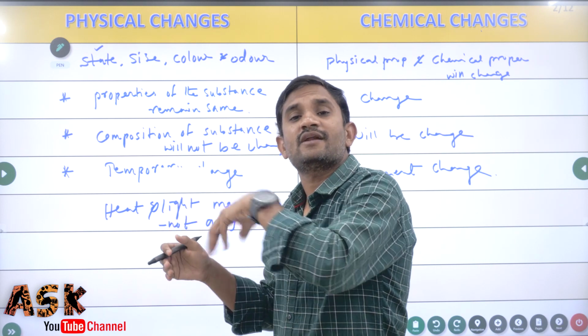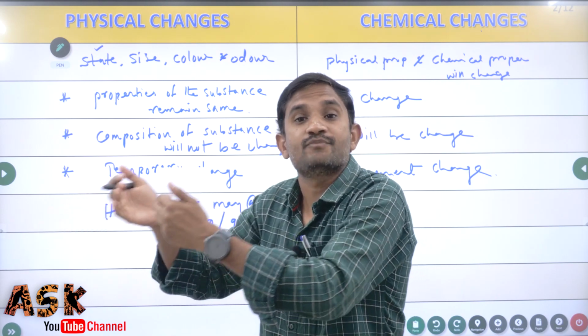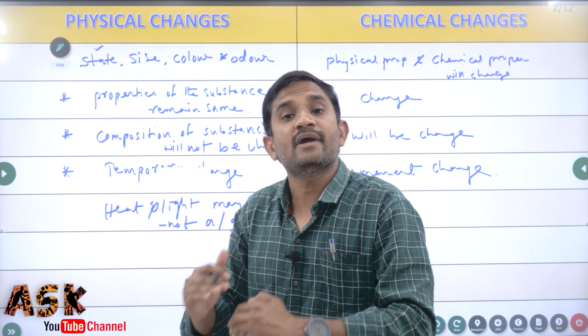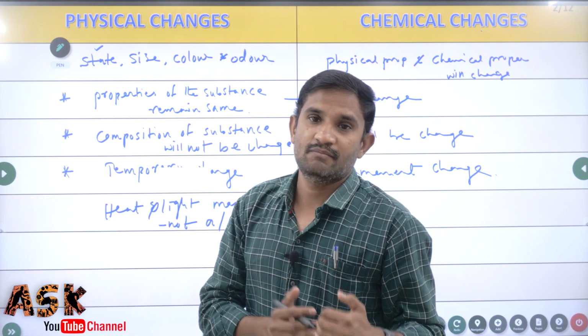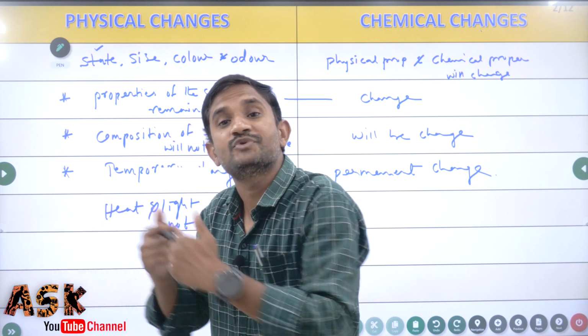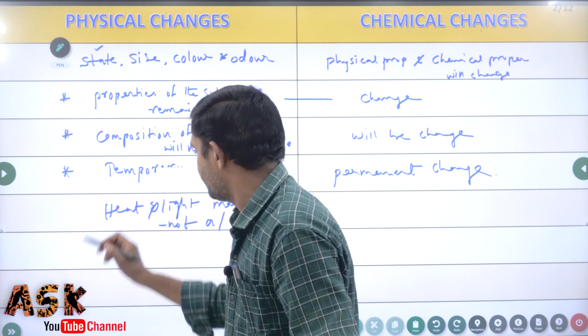Light energy, otherwise heat energy, may be absorbed by the substances, or may be given out.